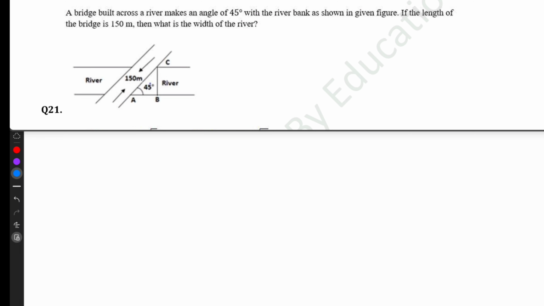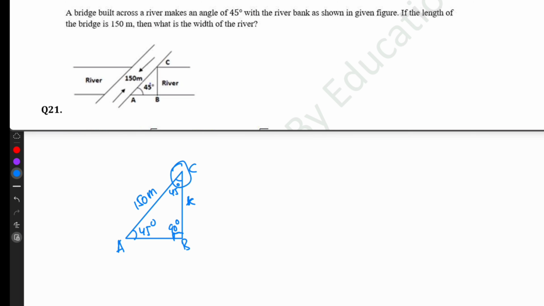A bridge is built across a river with an angle of 45 degree to the river bank as shown in the figure. If the length of the bridge is 150 meter, this is A, B, C. Then what is the width of the river? So we have to find this. If this is 45 degree, this is a right angle triangle, 90 degree, balance it will be 45 degree.